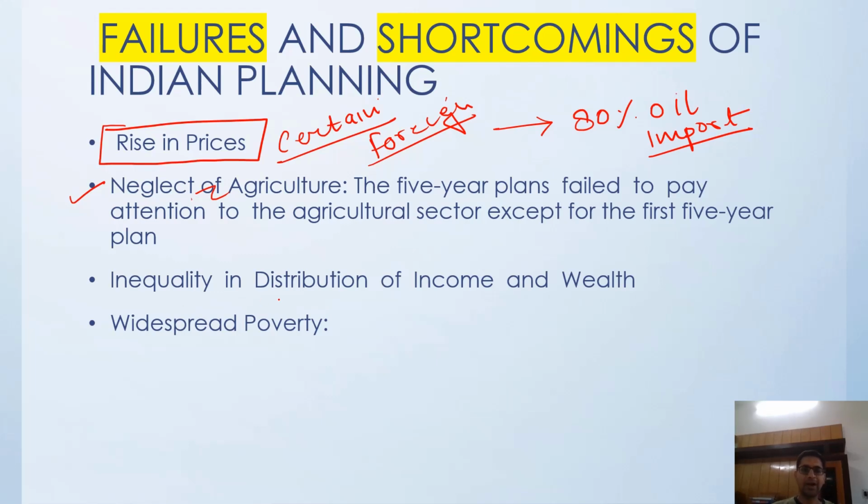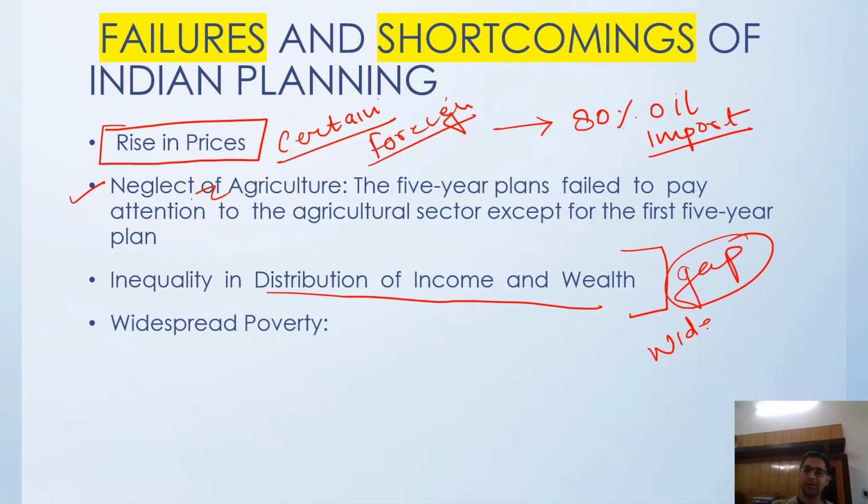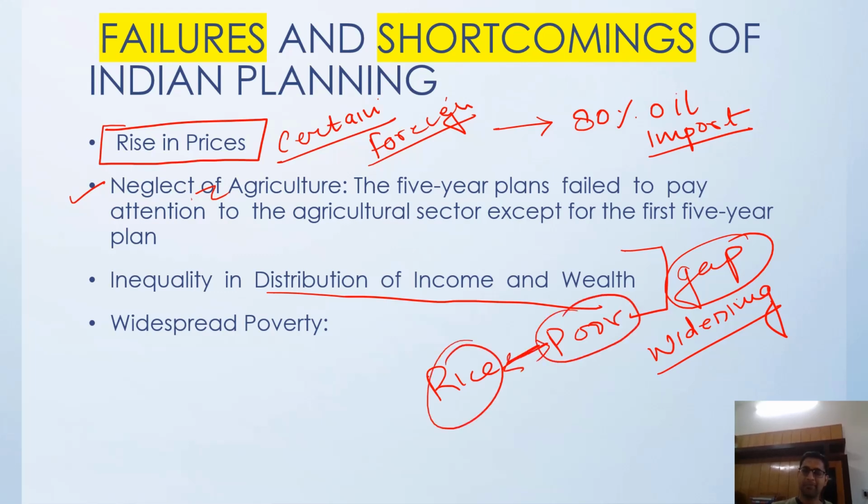Then inequalities in distribution of income and wealth. There is a certain degree of gap that has been widening between the rich and poor. The gap has been increasing. The rich are getting richer and the poor are getting poorer. The main thing is that because of the rise in prices, the poor's savings get totally wiped out.